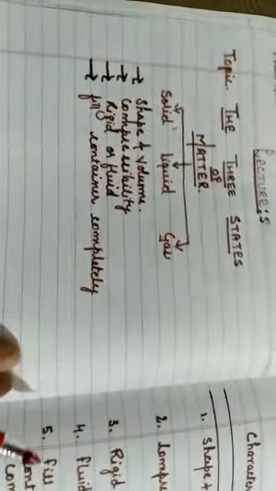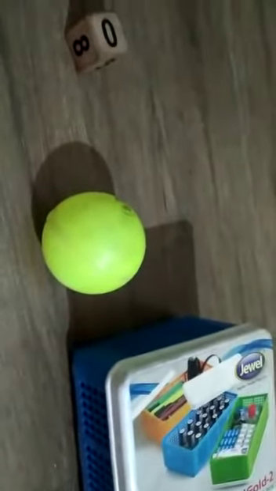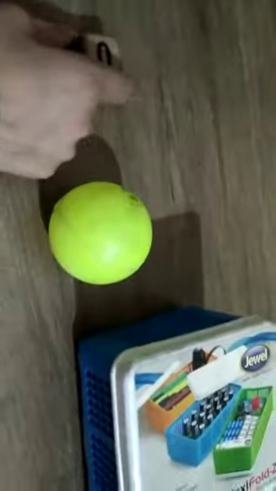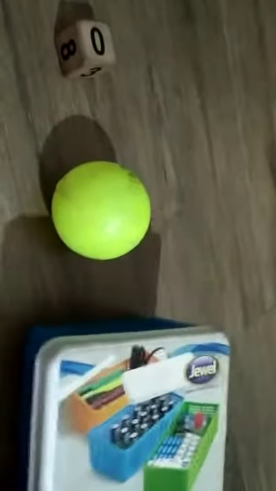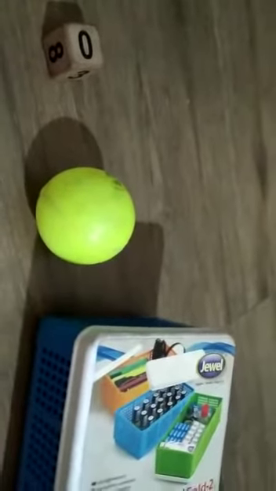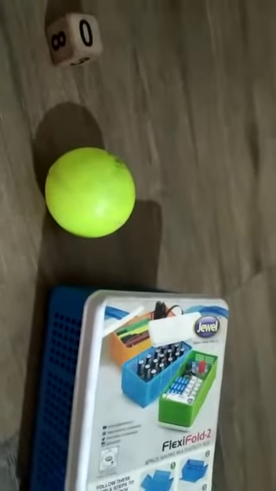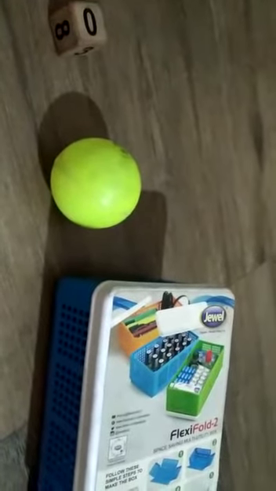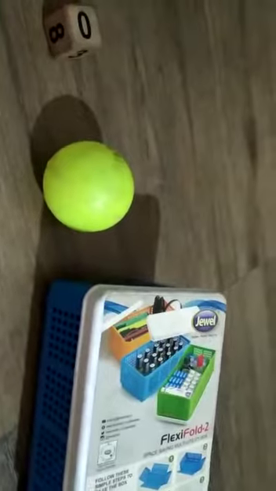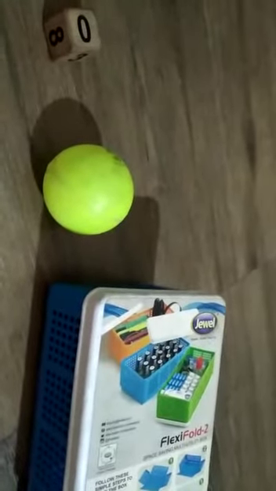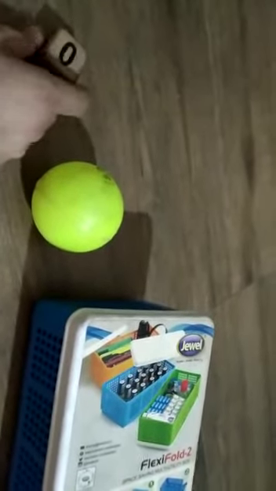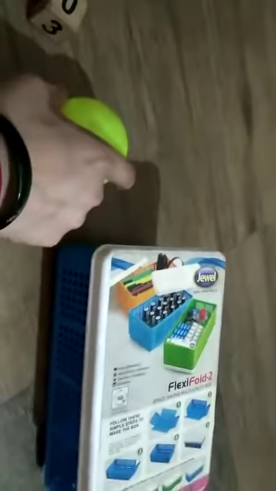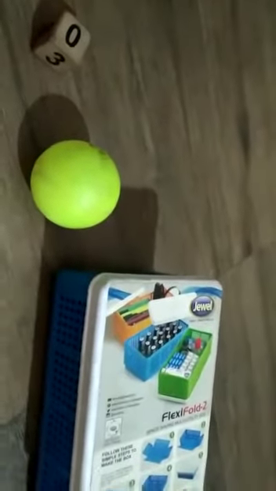So solid, can you see these three things? What are they? They are solids. The first property is that they have fixed shape. Yes, they have fixed shape. This one is a cube. This one is the sphere. And this one is a cuboid. So they have fixed shape.